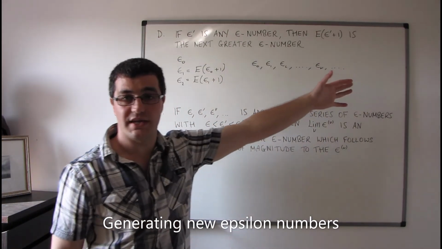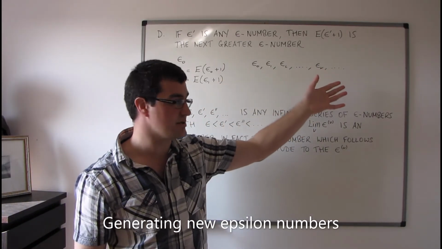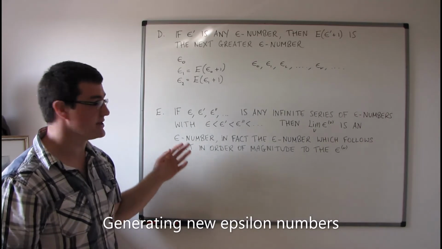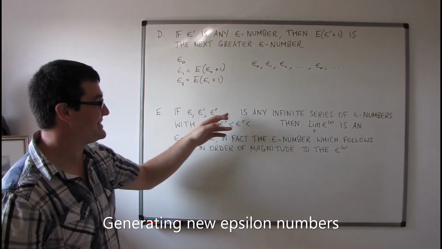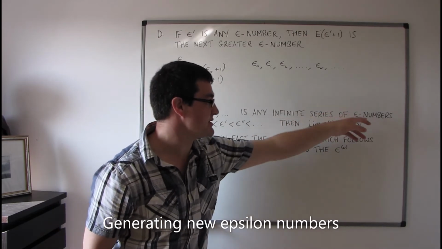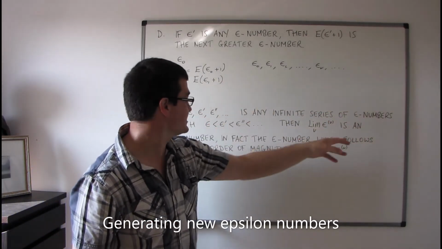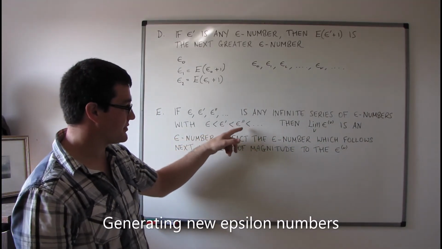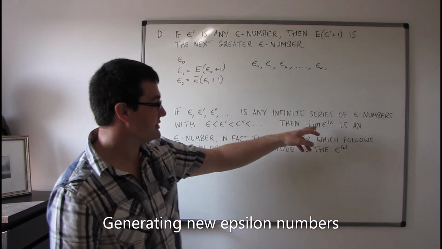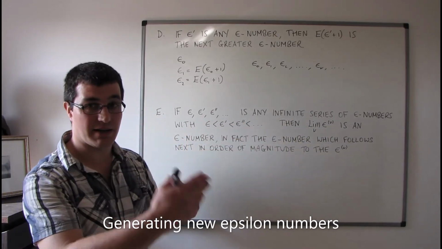But this is not all of the epsilon numbers. This is not the only way that we can generate epsilon numbers, and that's where theorem E comes in. So if epsilon nu is any infinite series of epsilon numbers, one example of which would be this, with each epsilon less than the next, then, in other words, we've got a fundamental series, so we can speak about its limit.